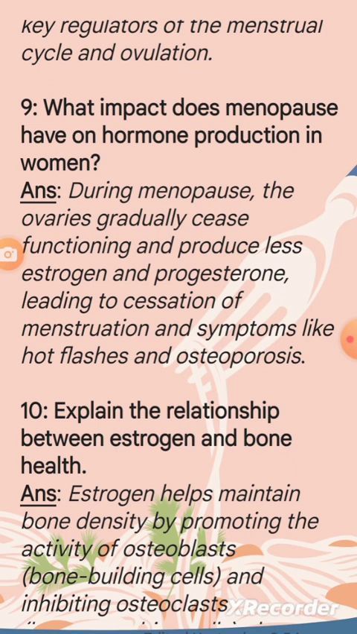Question 9. What impacts does menopause have on hormone production in women? Answer. During menopause, the ovaries gradually cease functioning and produce less estrogen and progesterone, leading to cessation of menstruation and symptoms like hot flashes and osteoporosis.